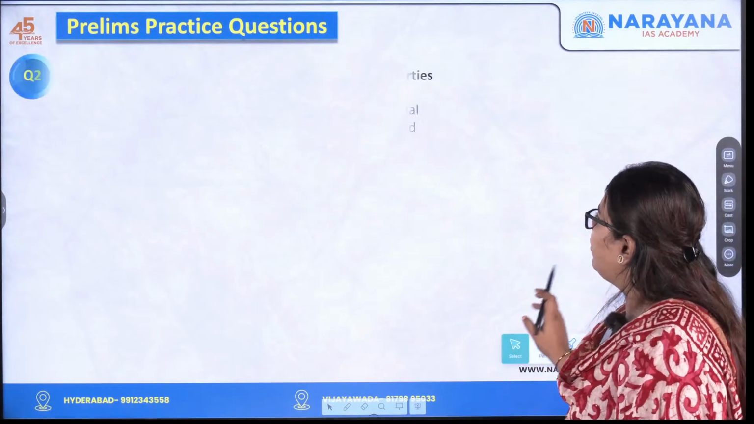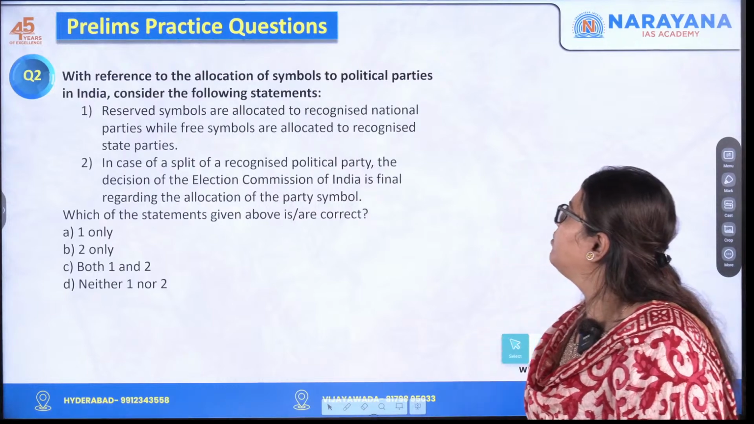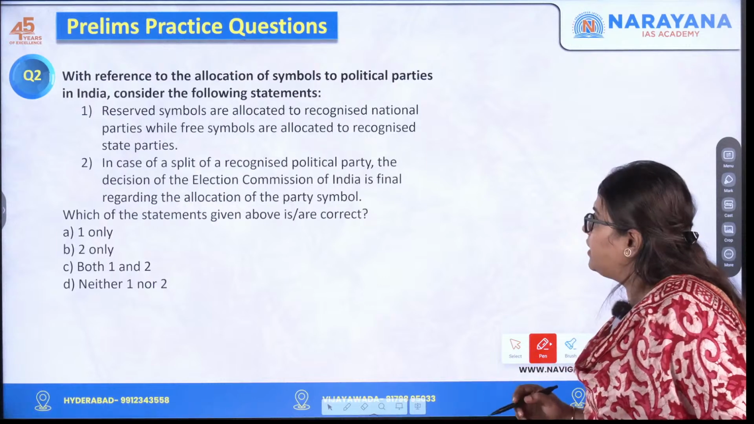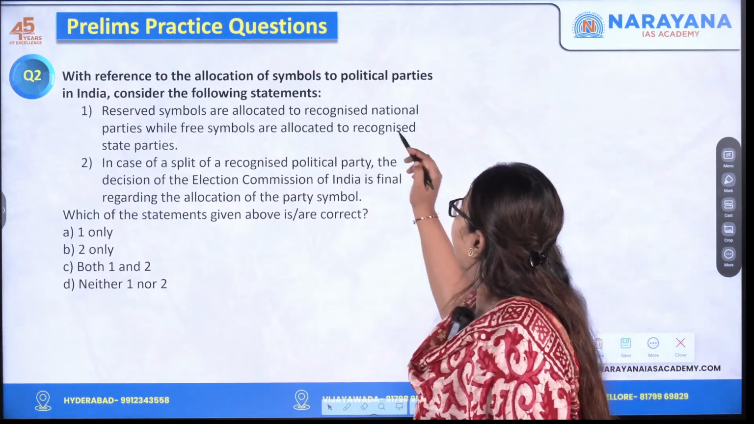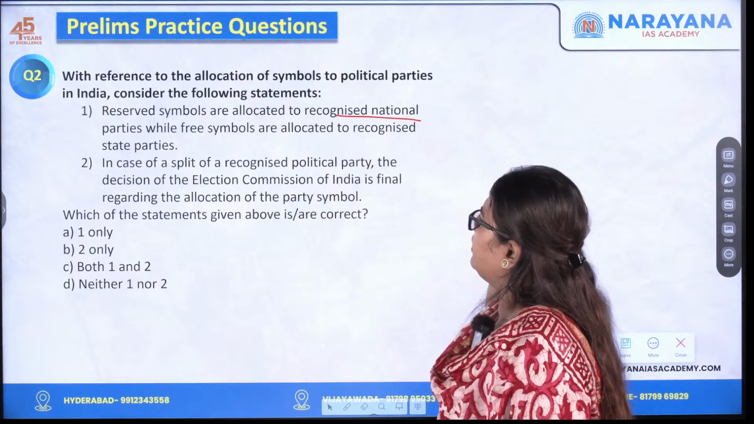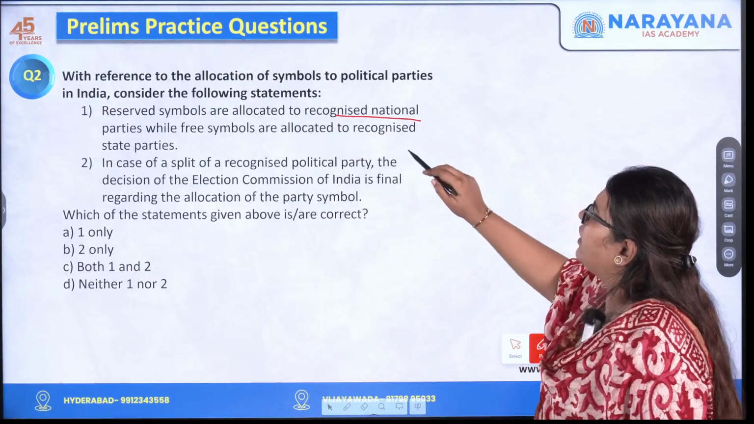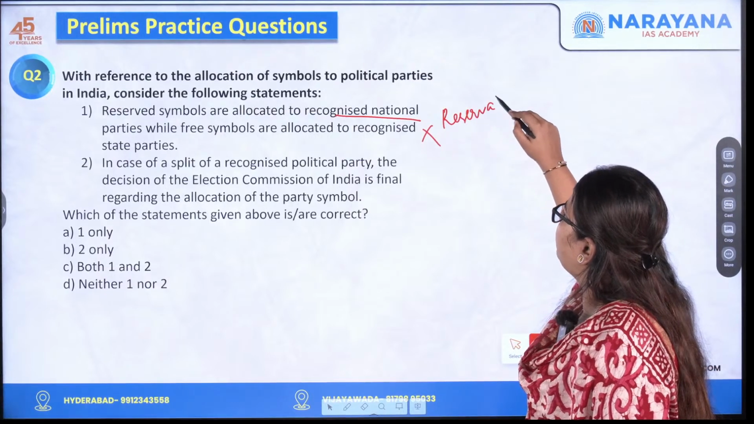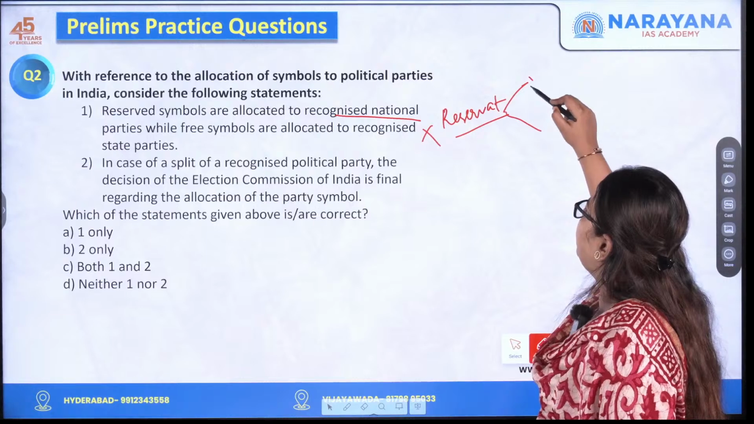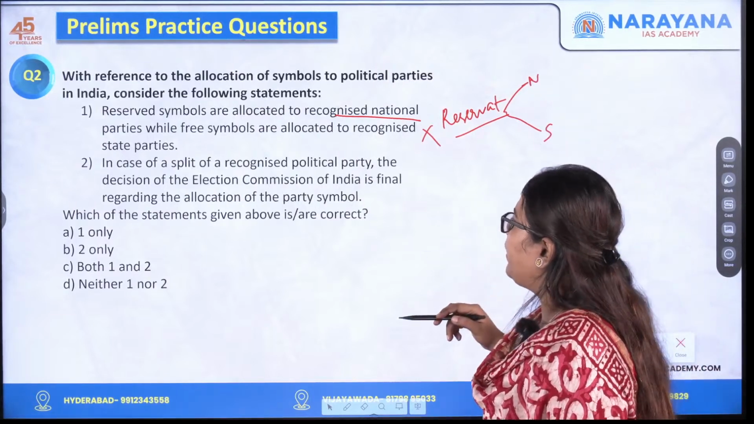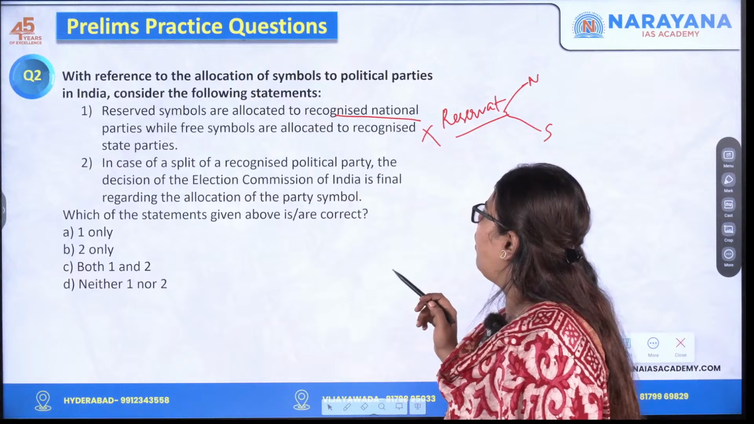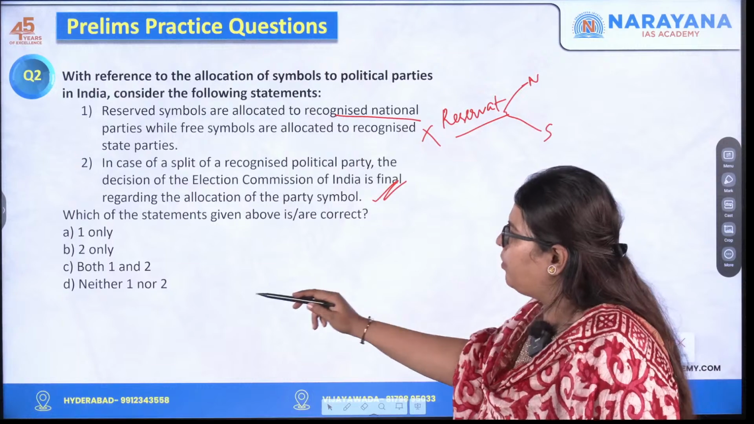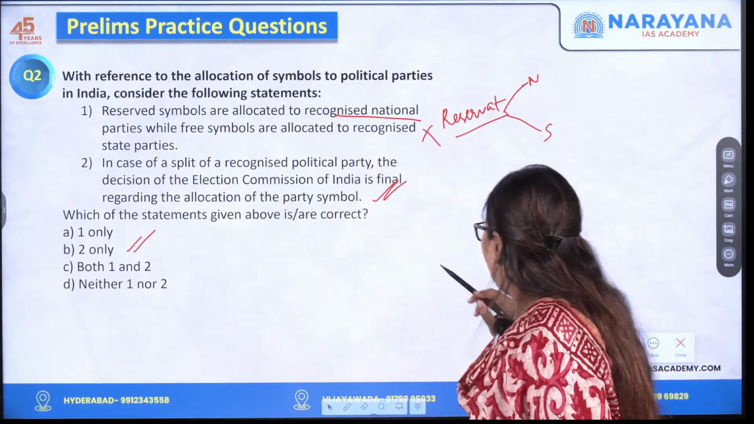Now moving to the second prelims question. With reference to the allocation of symbols to political parties, consider the following statements. Reserved symbols are allocated to the recognized national parties while free symbols are allocated to recognized state parties. No. Here reserved symbols are given to the recognized parties, whether it is the national party or the state party. In case of split, the decision of the Election Commission of India is final regarding the allocation. Yes, this is correct. Since only statement 2 is correct, your answer will be option B.